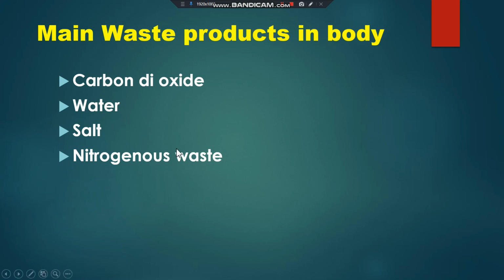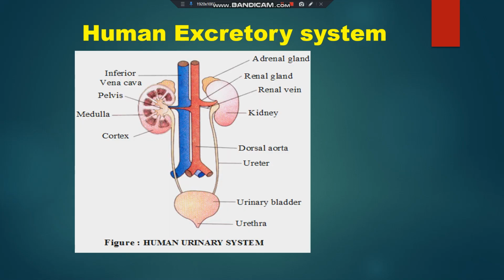So what is excretion? Excretion is a life process by which we remove the nitrogenous waste in the form of urine. So excretion is the removal of the nitrogenous waste from the body, and the system involved in excretion is called the excretory system.